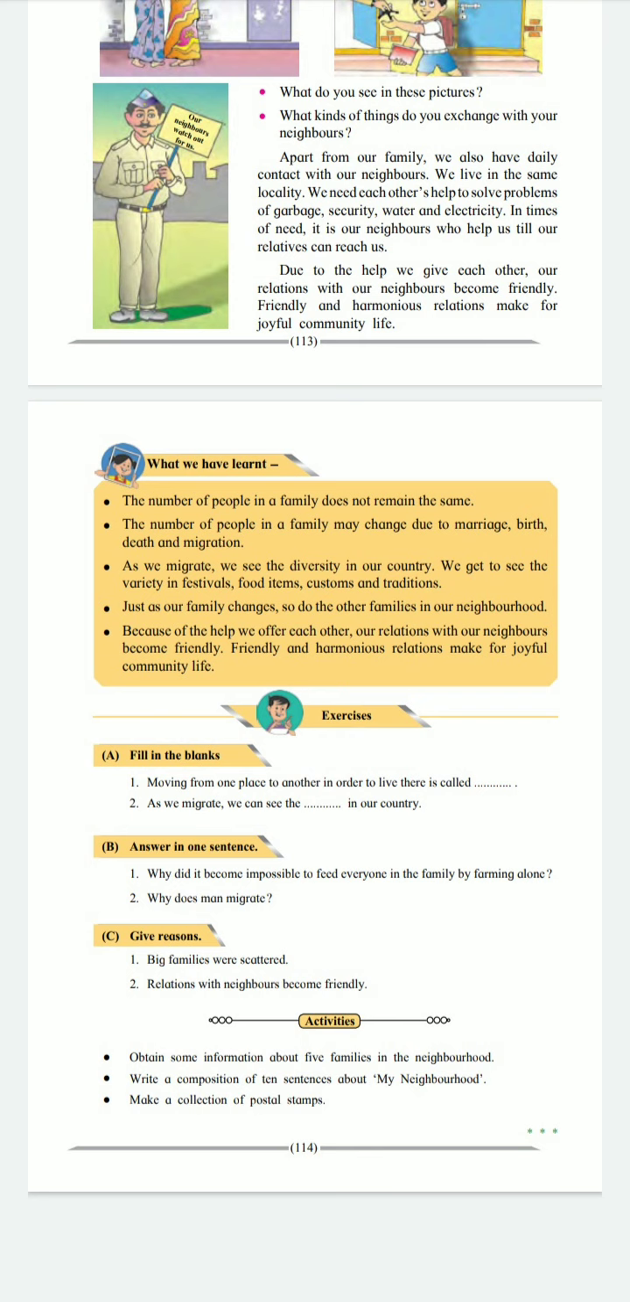Activities: obtain some information about 5 families in the neighborhood. Write a composition of 10 sentences about my neighbor. Make a collection of postal stamps.